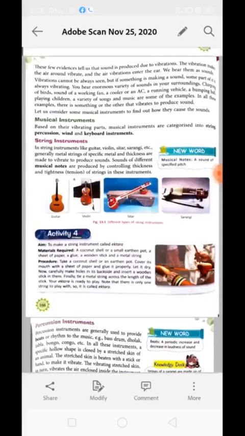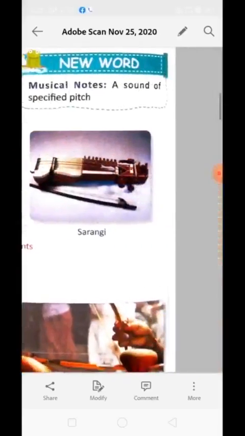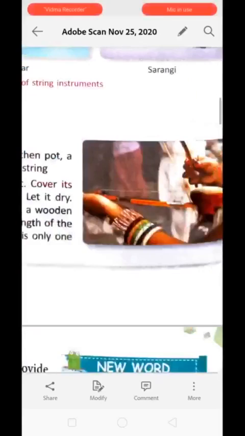The first musical instrument type that we are going to discuss is the string instrument. As the name suggests, string instruments have strings attached to them. Vibration of the string creates the music, like guitar, violin, sitar, sarangi, and ektara.